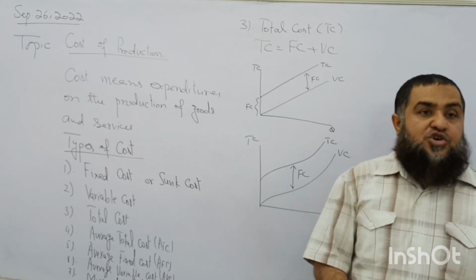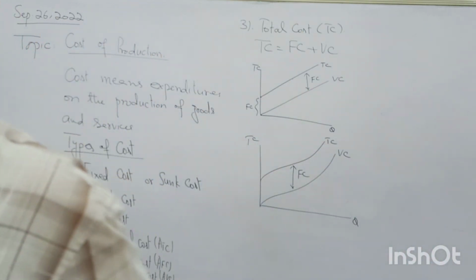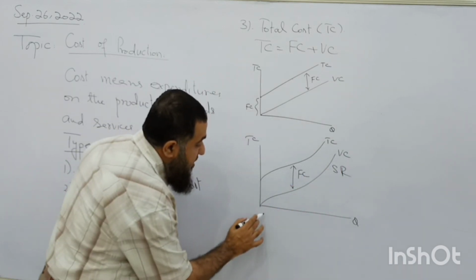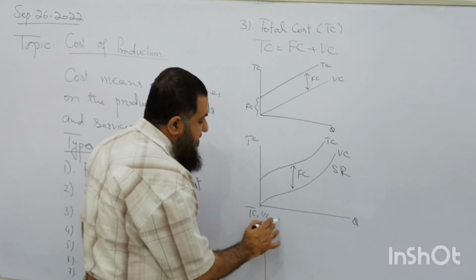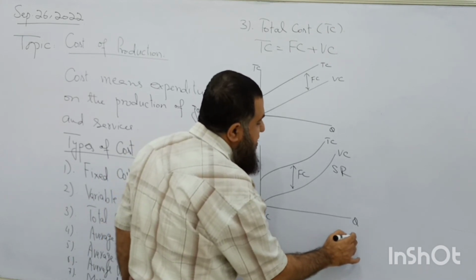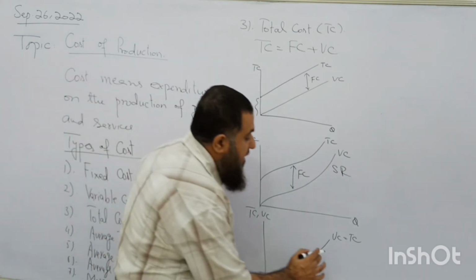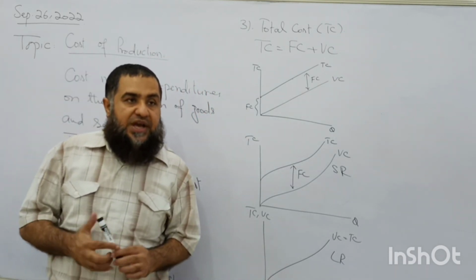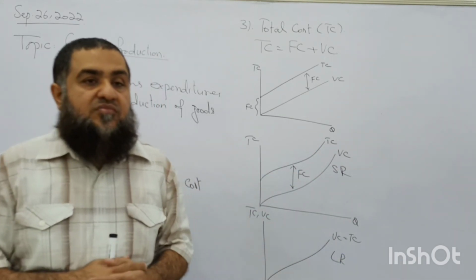But in long run, do we have any fixed cost? No. All the factors of production will become variable. So during long run, these are what? Short run costs. So during the long run, what is going to happen? Our total cost and variable cost start from zero. This is variable cost and that's equal to the total cost. That starts from zero over here. So during long run, we find there is no fixed factor of production. That's why the variable cost of production is equal to the total cost.